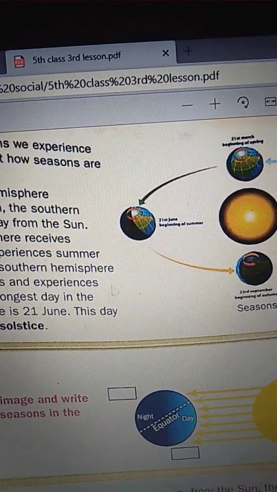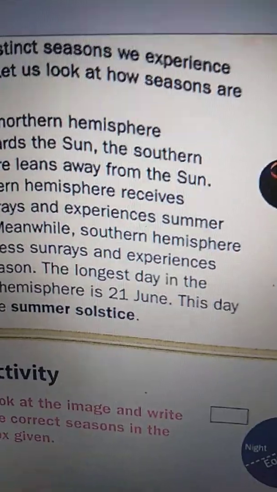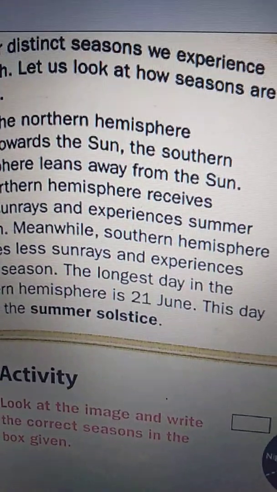The longest day in the northern hemisphere is 21st June. This day marks the summer solstice. I will show you the picture.